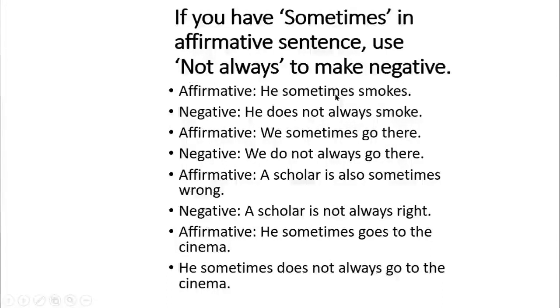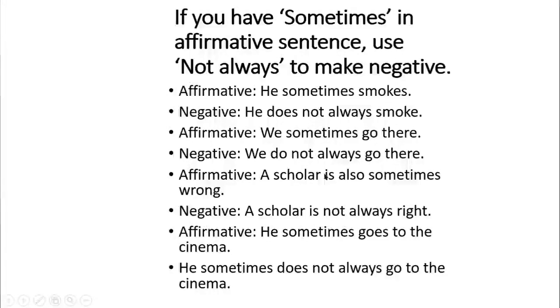So we will write down he does not always smoke. Here we have another example. We sometimes go there. So dear boys, we are going to write down we do not always go there. And here also we are using not always instead of sometimes.